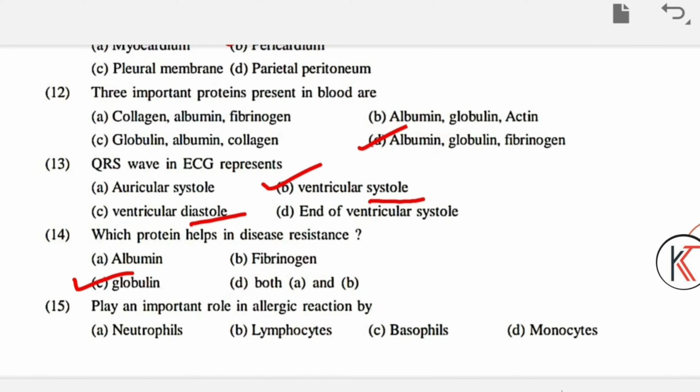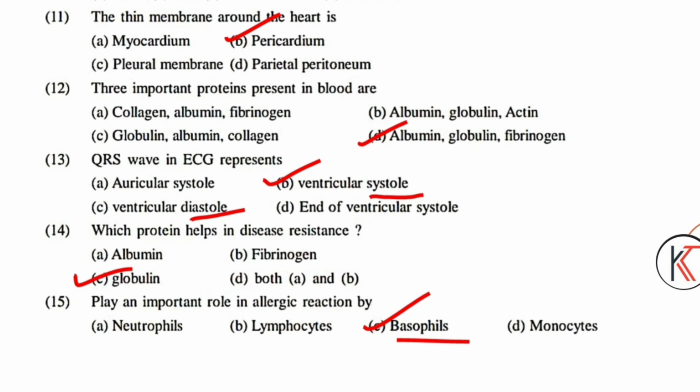Question number 15, the last question for today. Which plays an important role in allergic reaction: neutrophil, lymphocytes, basophils, monocyte? Question number 15, it should be basophils. Okay guys, this is the first set of circulation in the human heart.